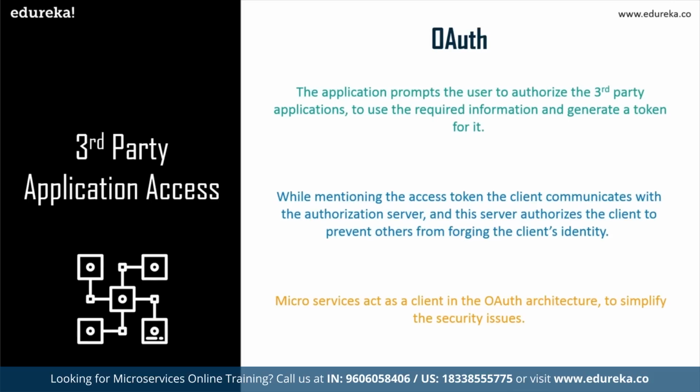So when you use microservices with OAuth, guys, the services act as a client in the OAuth architecture to simplify the security issues, right? So I would say, guys, all these methods that I've explained are some of the best practices that I've observed to secure your microservices. But if you ask my personal opinion, I would always go for OAuth in collaboration with JWT, that is basically generating client tokens, and always follow the defense in depth mechanism to make sure that there are a number of security layers to my services so that the data stored in my services is completely secure, right? So if you're someone who is aspiring to build an application based on microservices, then remember that the security of the services is one important factor which you need to be cautious about.